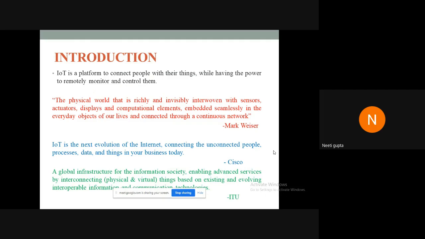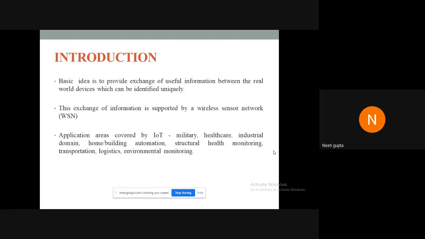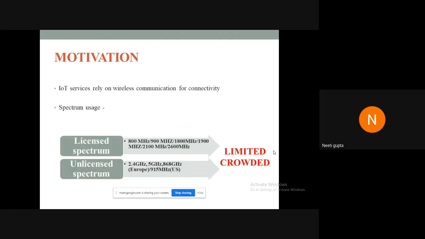IoT is a platform which is connecting people with their things while giving them the power to remotely monitor and control them. There are various definitions given by people. However, the basic idea here is to provide exchange of useful information between real world devices, which can be identified uniquely. And this exchange of useful information is possible with the help of wireless sensor networks, which forms a basic building block of these IoT architectures.